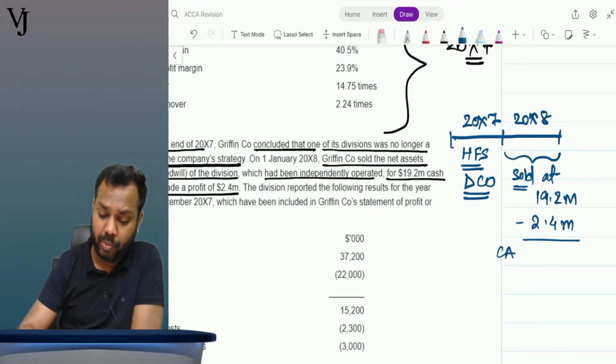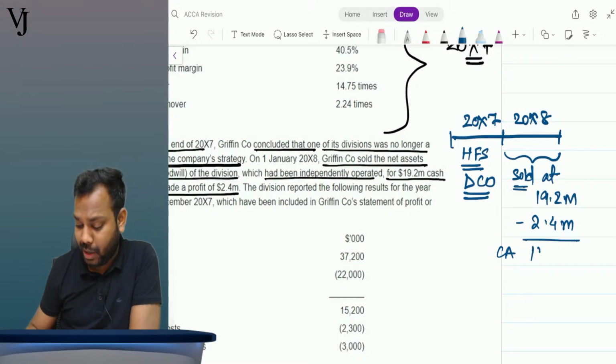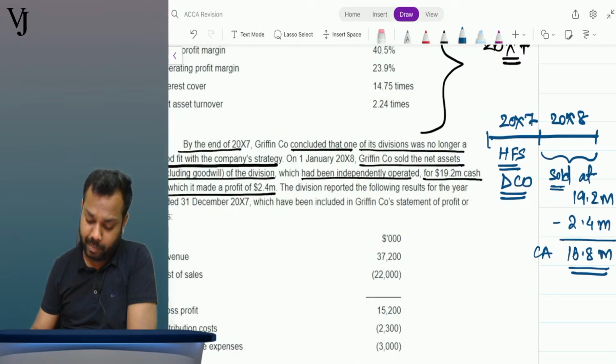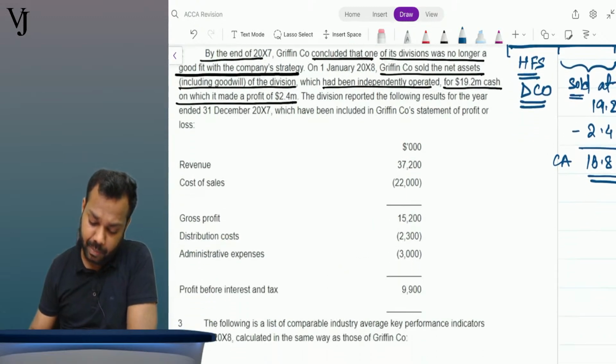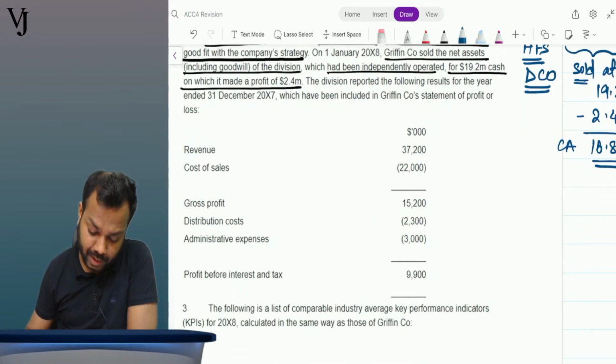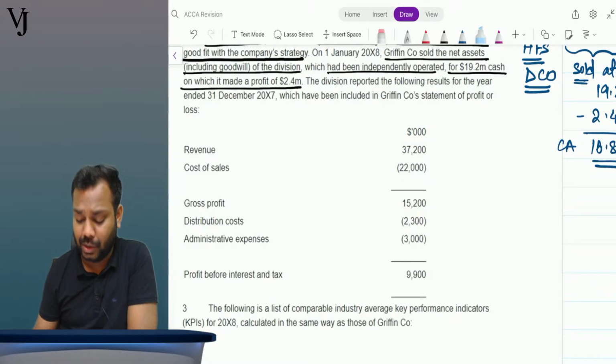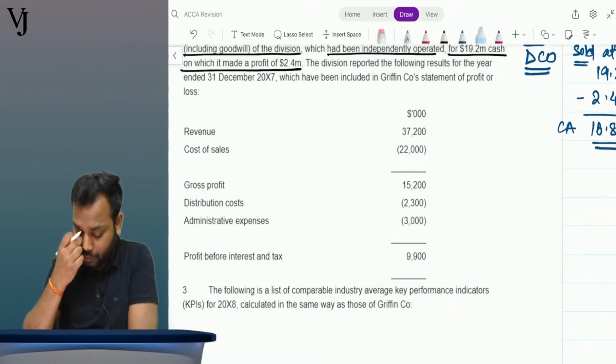19.2 minus 2.4 is 16.8 million. Okay, fine. The division reported the following results for the year ending 31st December 2007, which have been included in the Griffin Company's SOP&L. Okay, it says the division which was discontinued reports for the previous year.